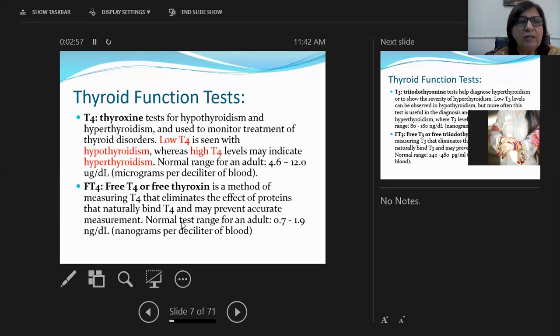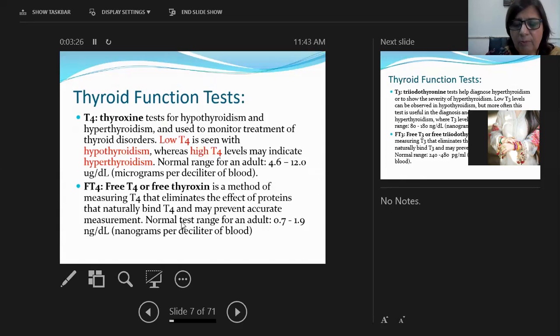Okay. Next hormone which we are going to do is T4, thyroxine. The thyroxine test is for hypothyroidism and hyperthyroidism as well, and used to monitor treatment of thyroid disorders. Low T4 level is seen with hypothyroidism, whereas high T4 levels are seen in hyperthyroidism. Normal range for an adult is 4.6 to 12 microgram per deciliter of the blood.